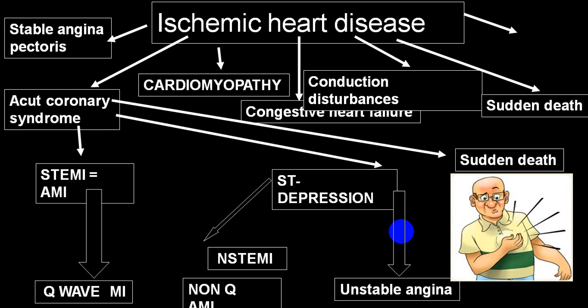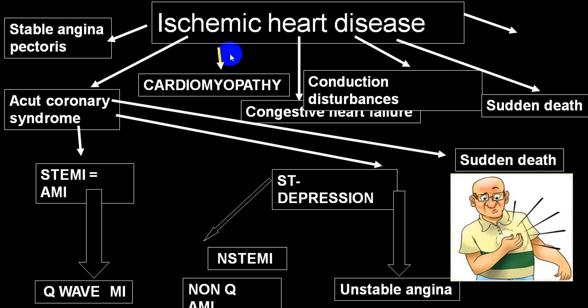A little introduction regarding ischemic heart disease. You will have stable angina. It can present as acute coronary syndrome: STEMI, non-STEMI, unstable angina and sudden cardiac death.